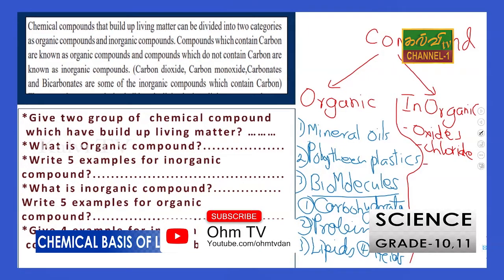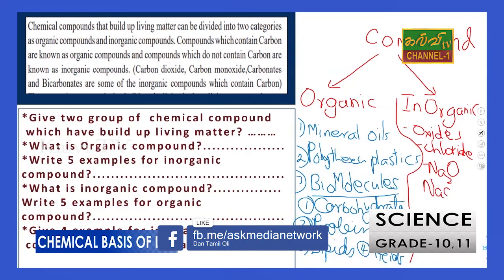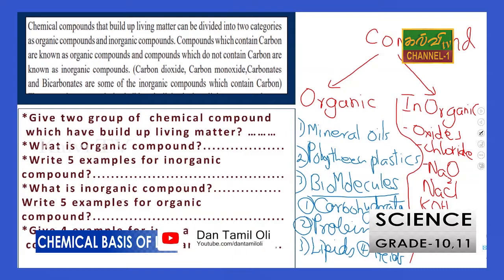Oxide, chloride, and that means sodium chloride, sodium oxide, potassium hydroxide, potassium carbonate. So you can find out the elements without carbon in the periodic table. They can make several salts, right? Salt.